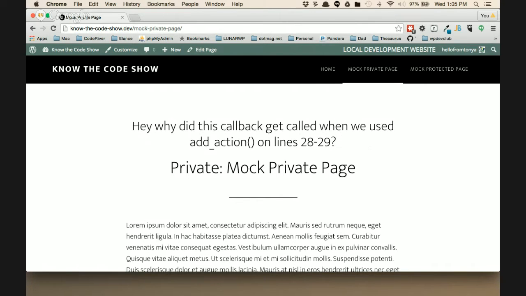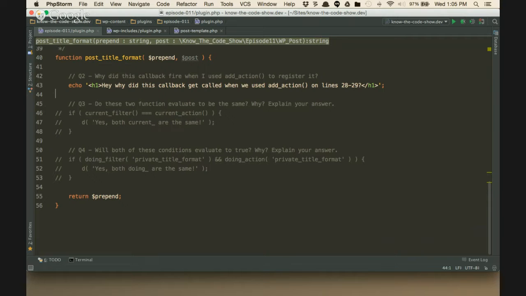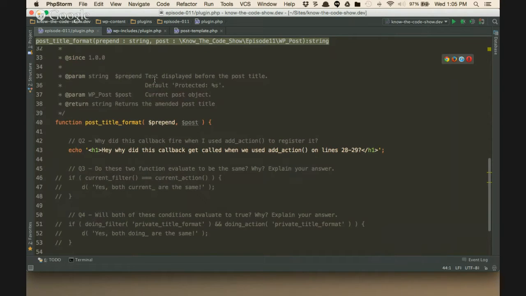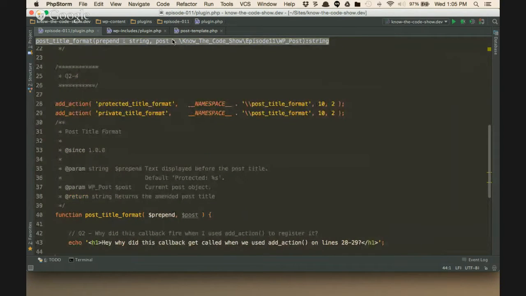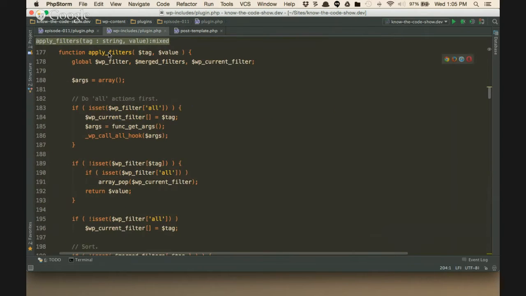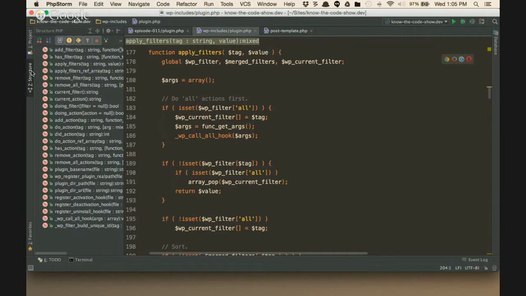Let's start looking at the code. We need to dig into core to be able to understand. And the first place we're going to start is to look at add_action, right? Because that's what I wired myself up to right here. I did add_action. Well, it makes sense then. Let's take a look and see what does add_action do.